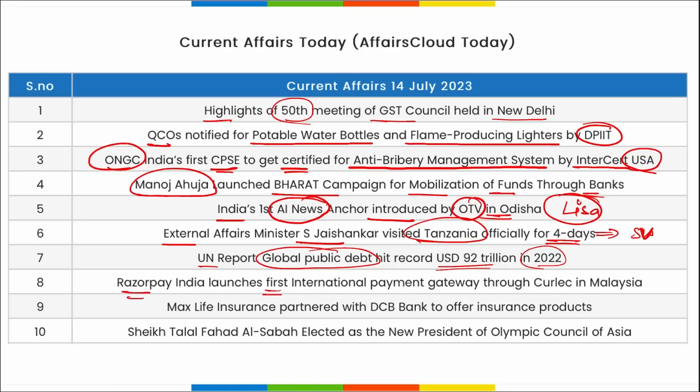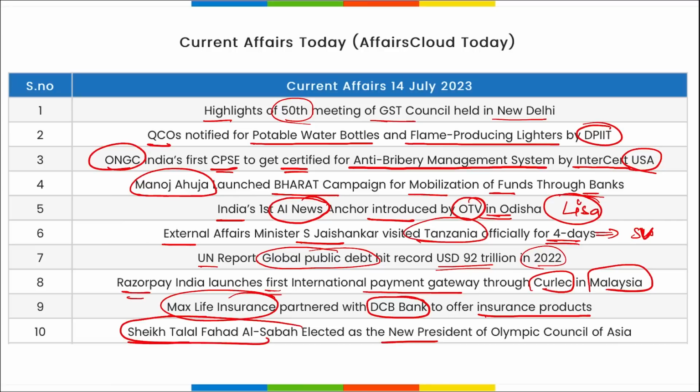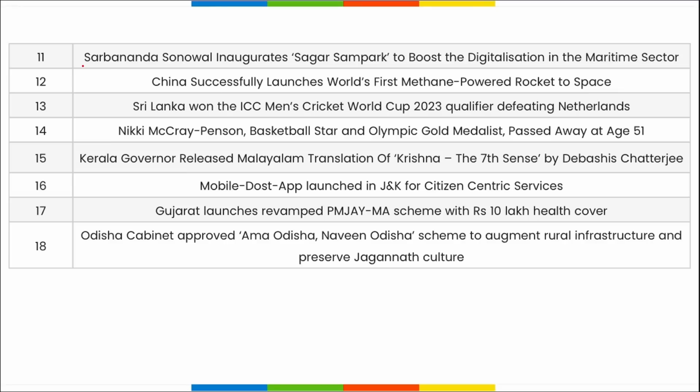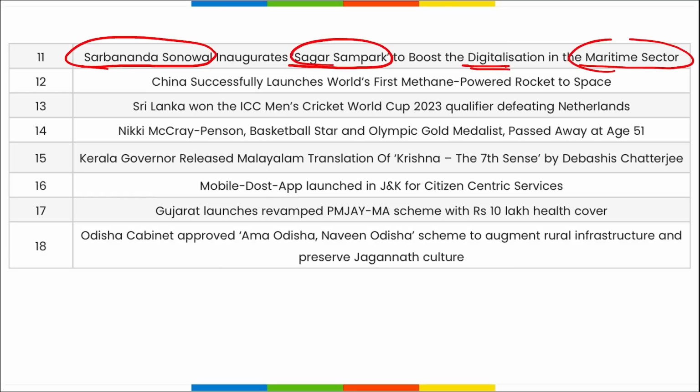Razorpay India launched the first international payment gateway through Kerlak in Malaysia. Max Life Insurance, they partnered with DCB Bank to offer various insurance products. Then Sheikh Talal Fahad Al Sabah has been elected as the new president of Olympic Council of Asia. Next, Sarbananda Sonowal inaugurated Sagar Sampark to boost the digitalization in the maritime sector.